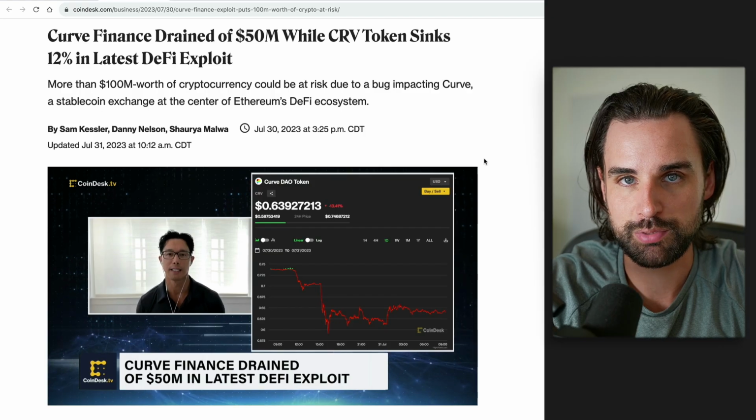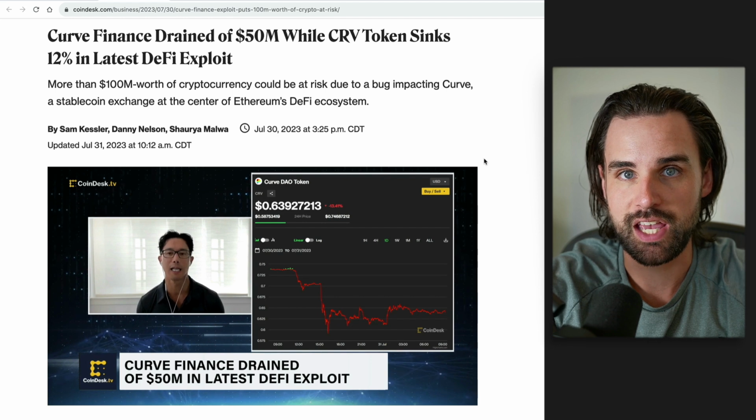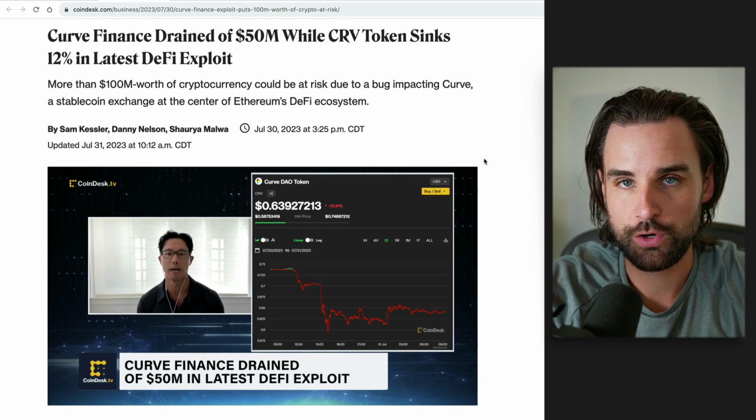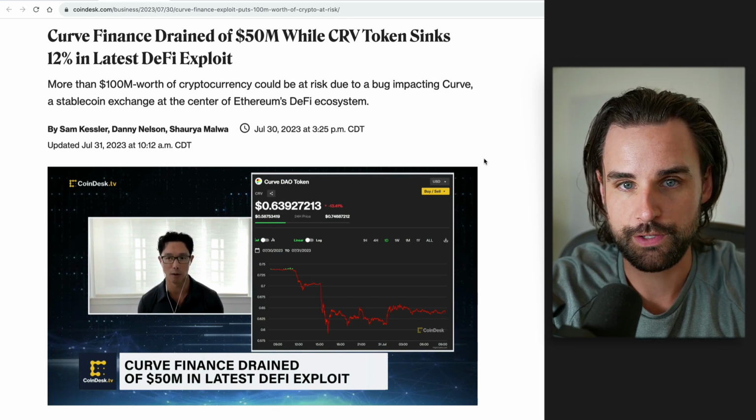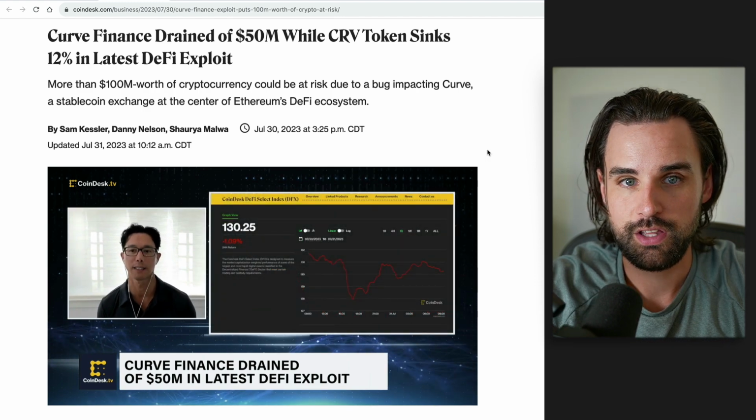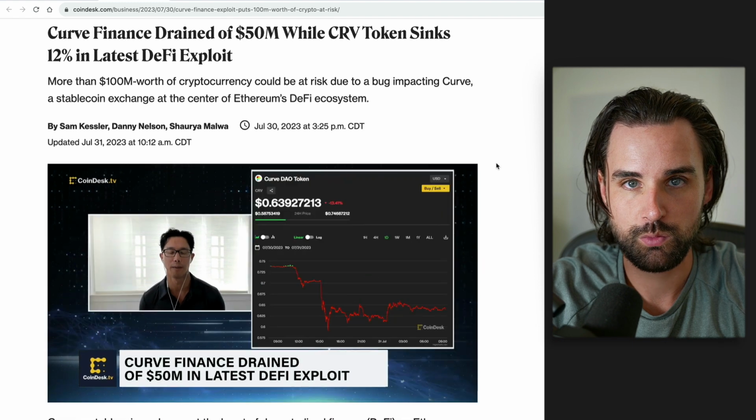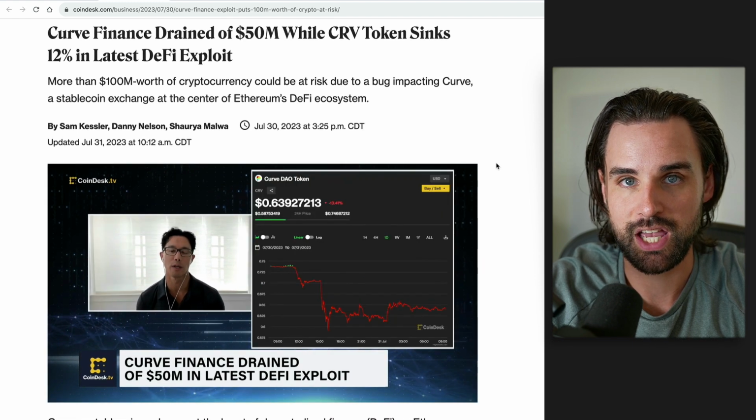All right, so let's jump into this. Let's set the stage for how this happened. So first of all, Curve Finance was drained for over $50 million in TVL, and this exact same vulnerability affected other DeFi protocols as well, with a total of over $70 million and counting lost from this attack.